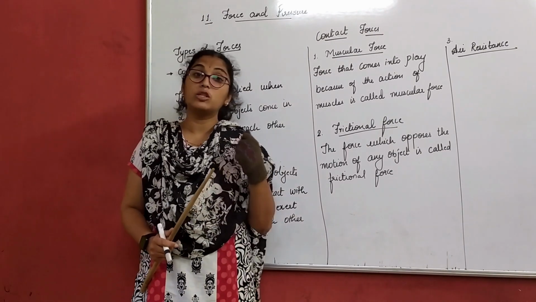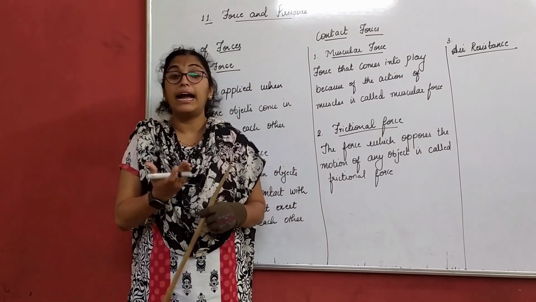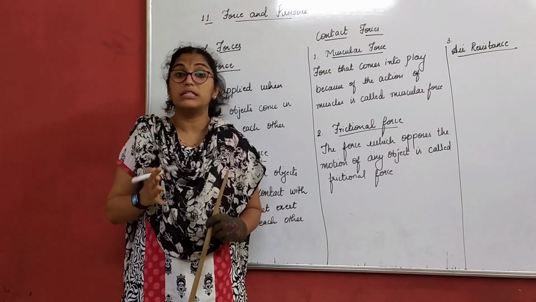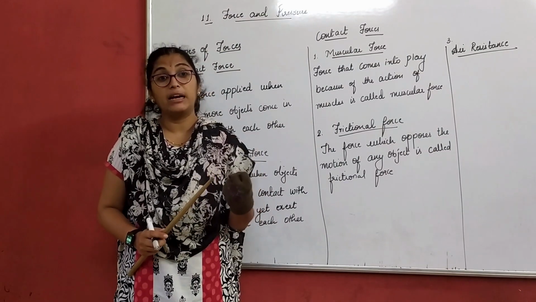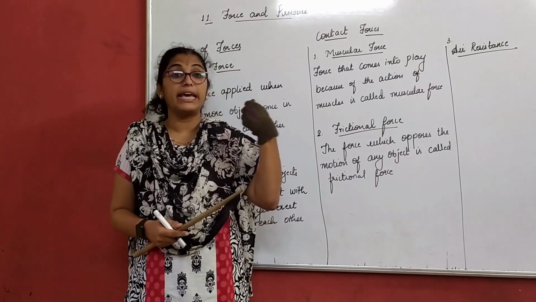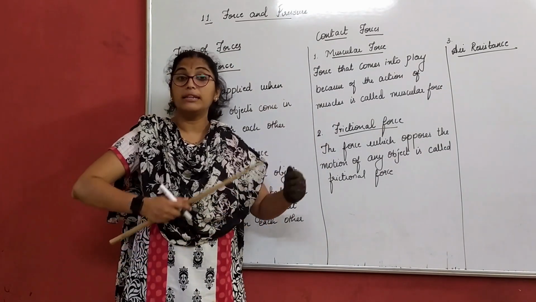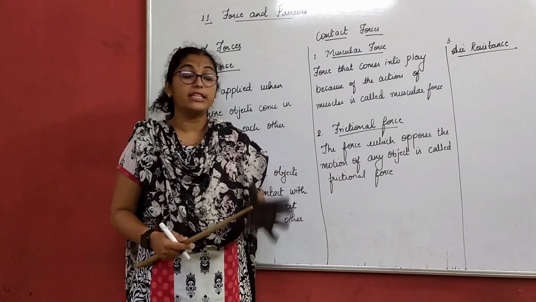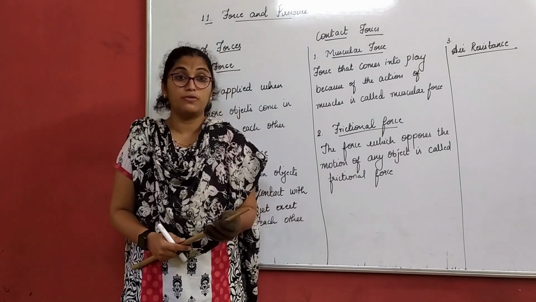Apart from that, we also understood the two types of force, where the forces get added up or the forces get subtracted. When the forces get added up, it is called an unbalanced force. The force is exerted in only one direction, so the object is displaced from one place to another. We term that an unbalanced force.